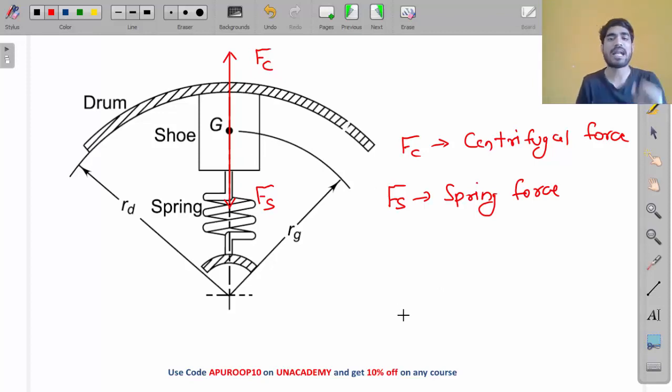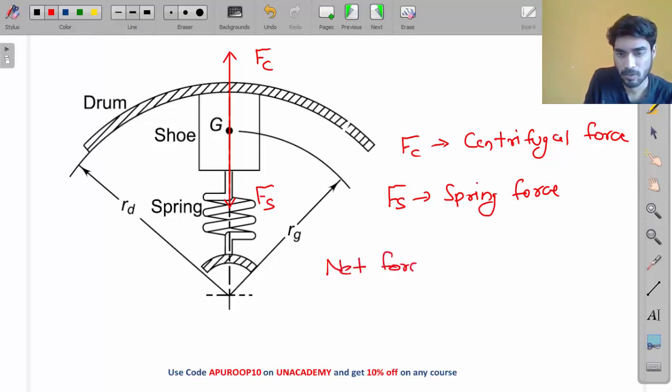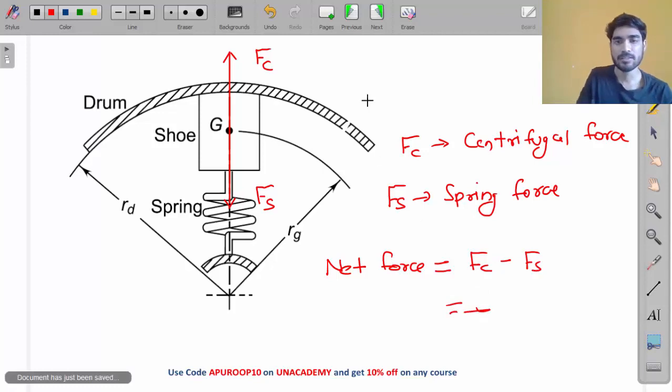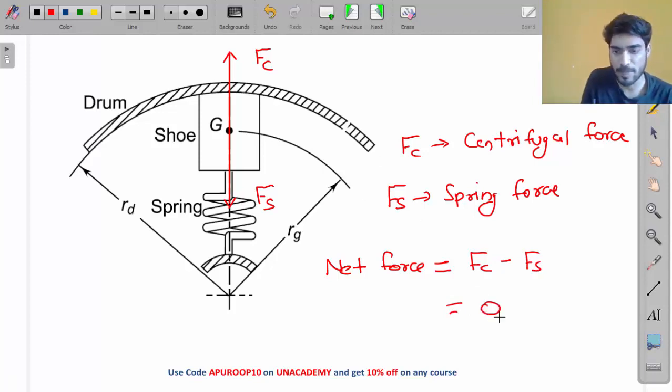So net force will be equal to Fc minus Fs, right? And if Fc and Fs both are equal, then the net force will be equal to 0. Right?